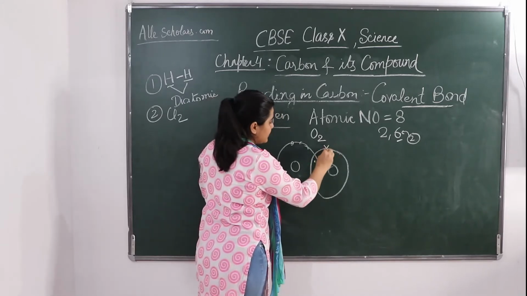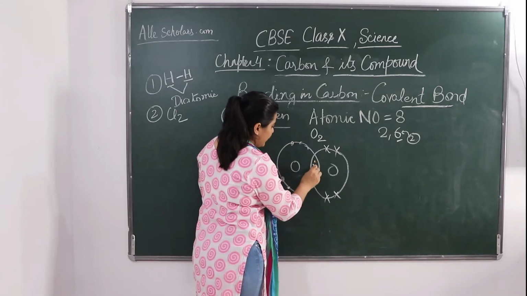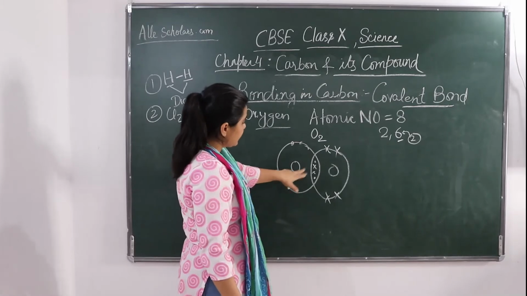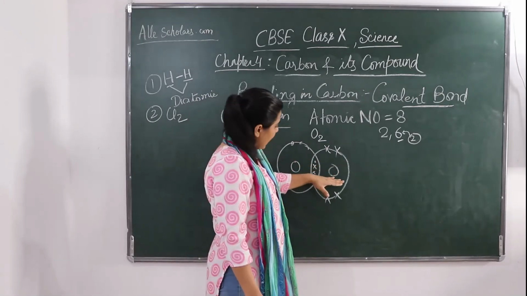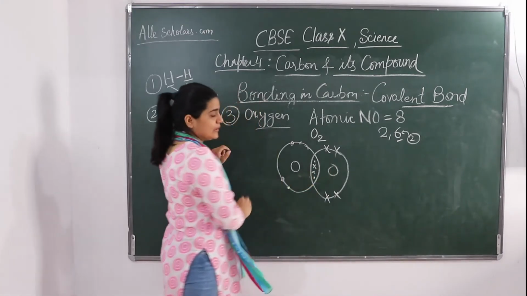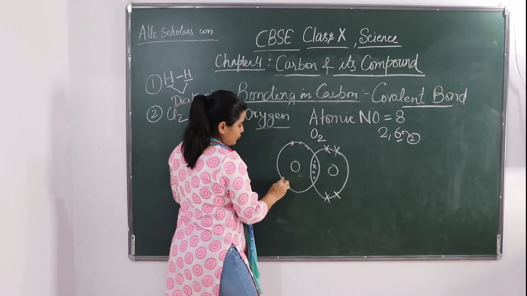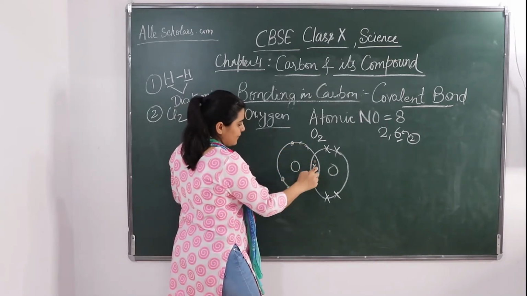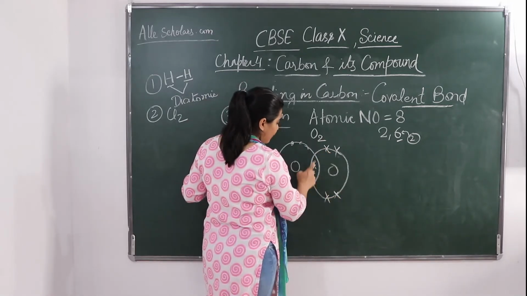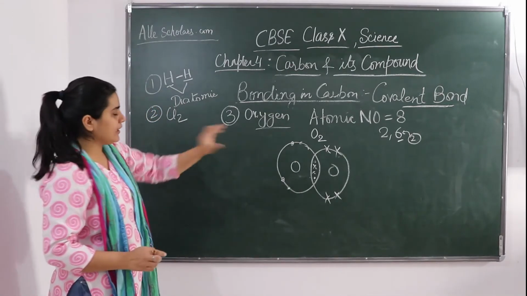Similarly in this one, 1, 2, 3 and 4 here, and 2 are going to be shared. This oxygen is sharing 2 electrons with this oxygen, and this is sharing 2 with this. Now count the number of electrons: 1, 2, 3, 4, 5, 6, 7, 8. For this oxygen also 8. So it has completed its octet.